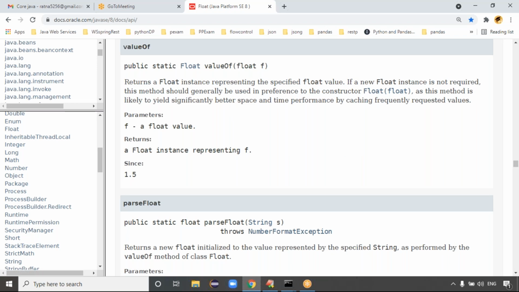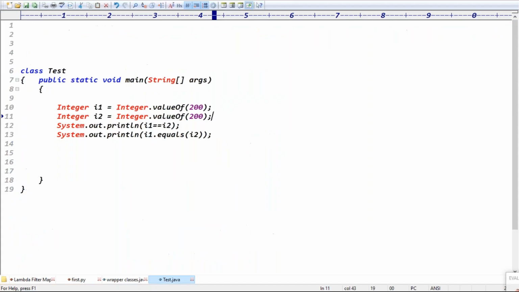Is there any range caching here? There is no range, right? Float means there is no cached value. In that case, even for float 10.5 and 200.5, it is pointing to different memory, right?